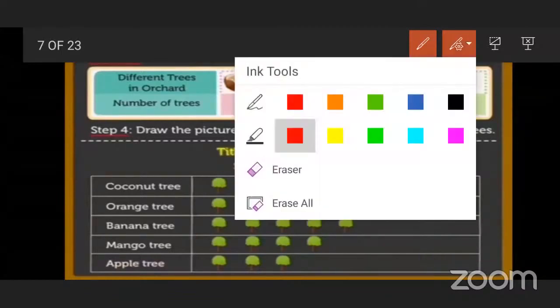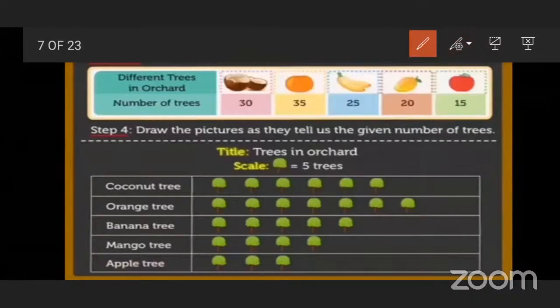Then again, tell me about the banana trees. How many trees do we have to draw? 25 bananas are given. So we have to draw 5 bananas. This becomes 5, this 5 makes 10 bananas, this 5 again makes 15 bananas, then this 5 again makes 20 bananas, and plus this 5 bananas, then it becomes 25 bananas. Okay.